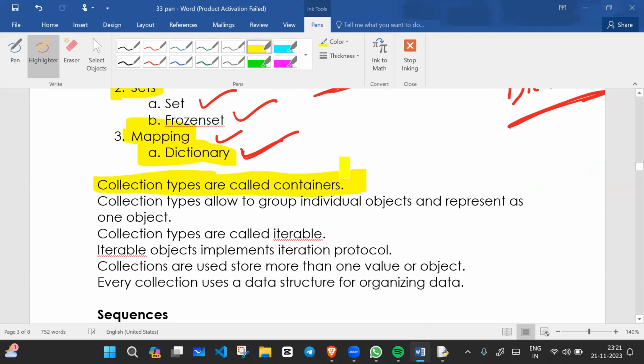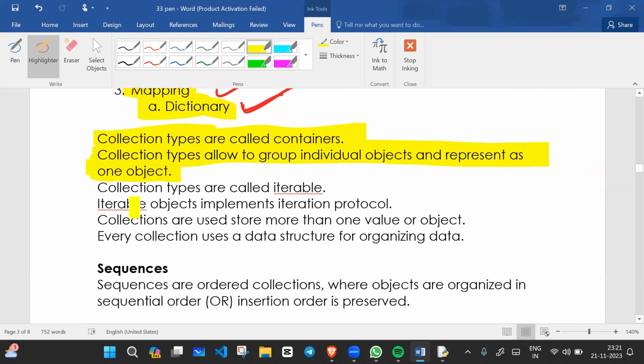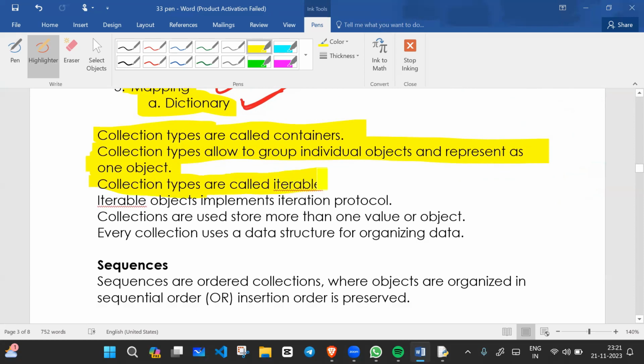Collection types allow us to group individual objects and represent them as one collection. Collection types are called iterable. Iterable objects implement iteration protocols. Collections are used to store more than one value or object. Every collection uses a data structure for organizing data.